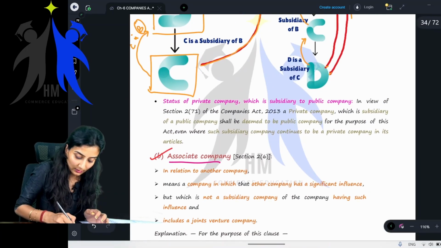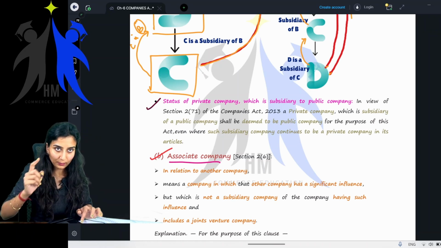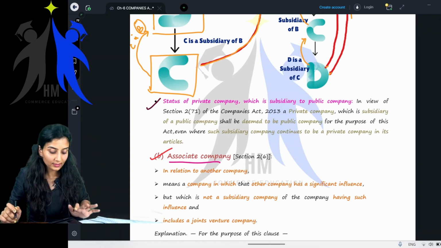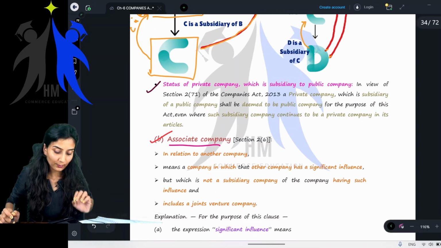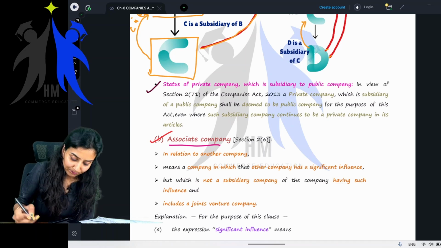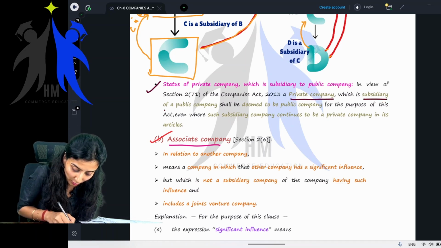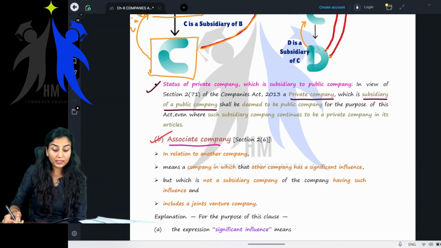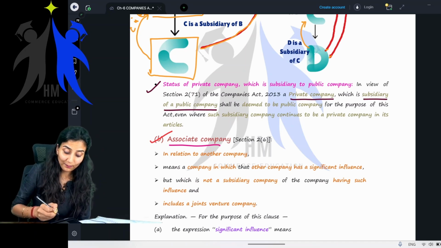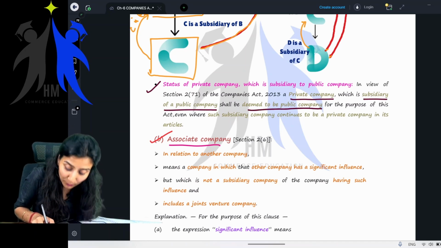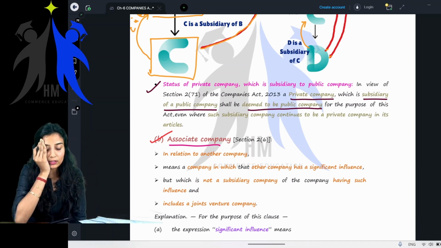Okay, you can read this. Instead of that particular paragraph, you can read this, and you can also write this in your examination. Ma'am, what is this? See, a private company which is a subsidiary of a public company shall be deemed to be a public company. Now, what are they trying to tell you?